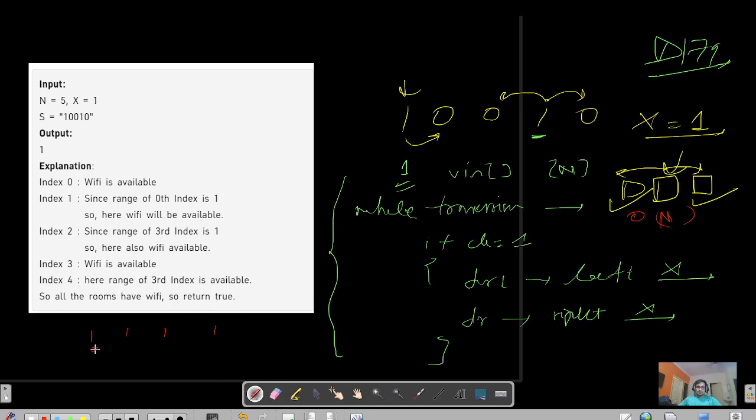So if you are at this point, you will traverse till the x, let's say whatever has the range. So you will go x left and x right. When you are at this point, then you will go x, let's say x is equal to n as well, right. So you will move all the way to the right, all the way to the left. So it would be n cross x, right. The time complexity will be n cross x, and n is given, I think the constraint of n is